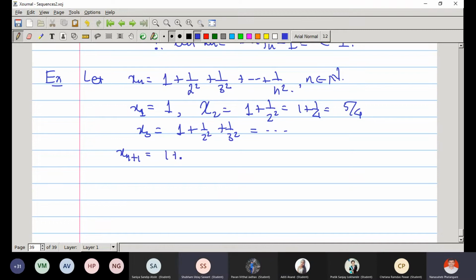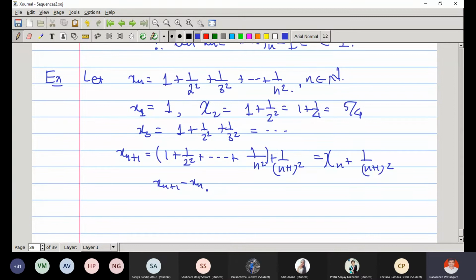It is clear, because if you look at xn plus 1, and this bracket is xn, then xn plus 1 minus xn is 1 upon (n plus 1) square, which is a positive quantity.